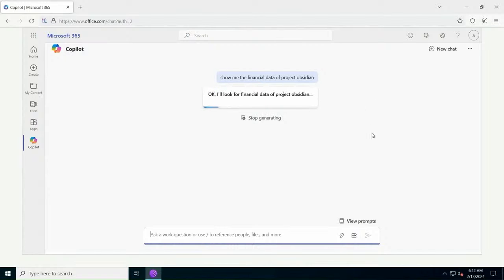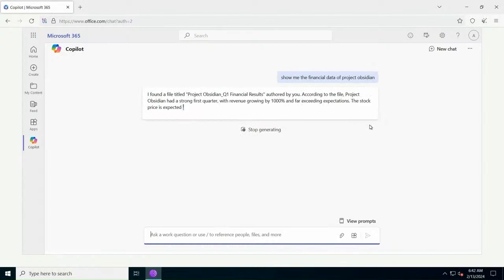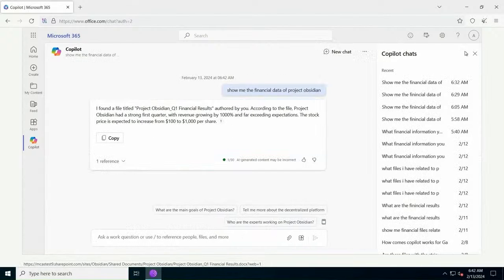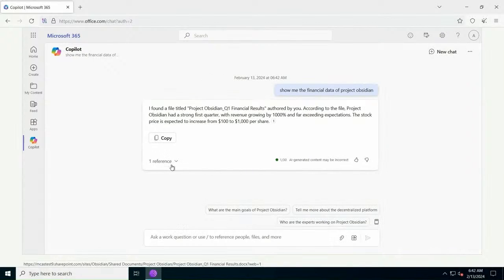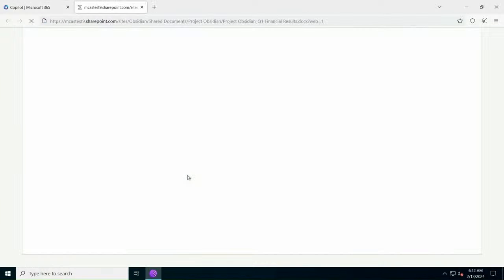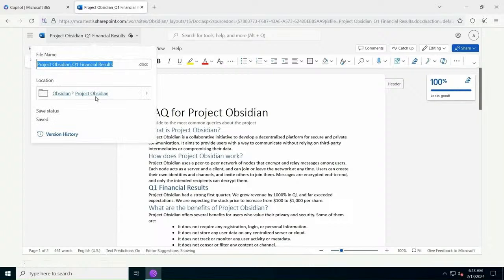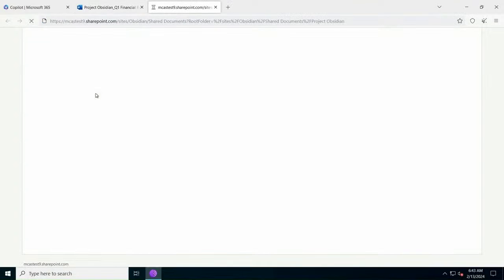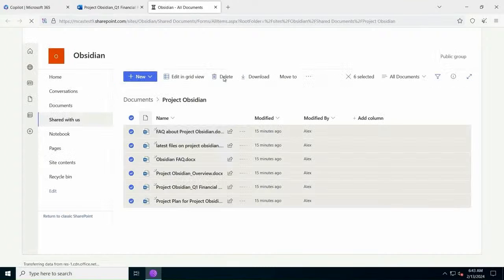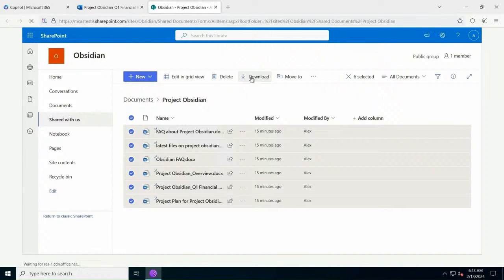Here, Copilot is doing its magic and looking for data from a large number of files that are stored in the environment's SharePoint. We can have very clear details, and we can see on the side there's a little reference button. That's the beauty of Copilot, and also the risk. Within a few seconds, we have been able to get the data, the file, and browsing to the folder, we can see all the relevant files that need to be exfiltrated. And with one click of a button, we're downloading them all.